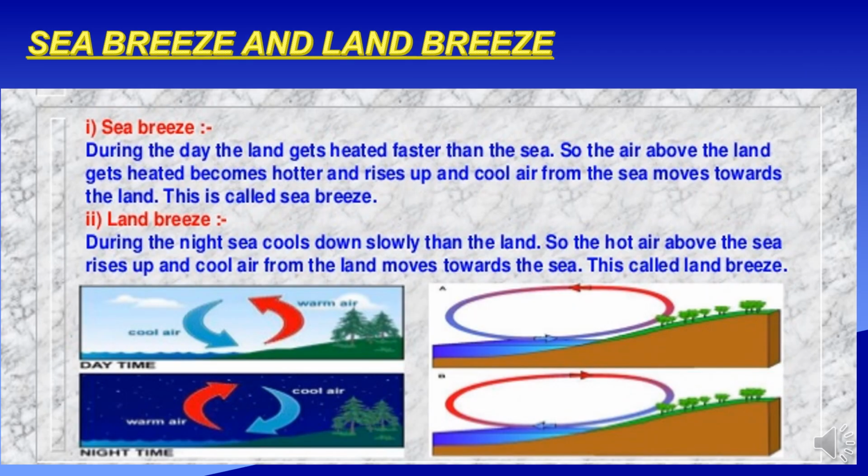Sea breeze and land breeze. Sea breeze. During the day, the land gets heated faster than the sea. So the air above the land gets heated, becomes hotter, and rises up, and cool air from the sea moves towards the land. This is called sea breeze. Land breeze. During the night, the sea cools down slower than the land. So the hot air above the sea rises up, and cool air from the land moves towards the sea. This is called land breeze.